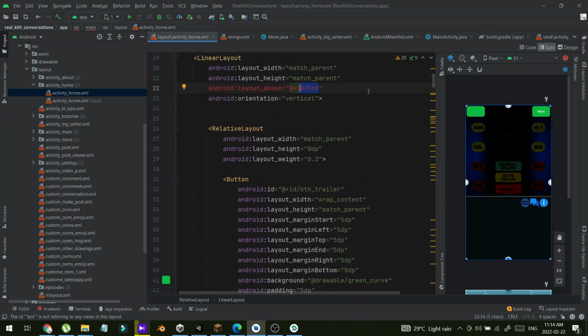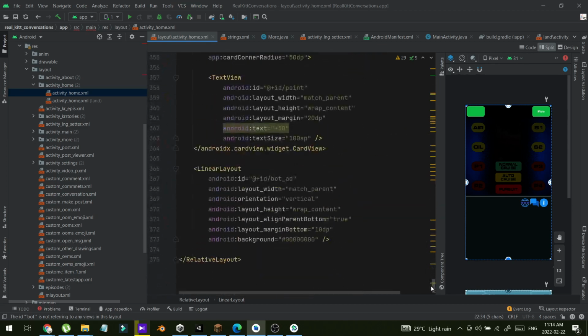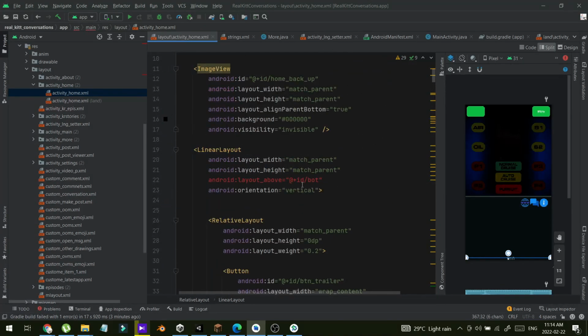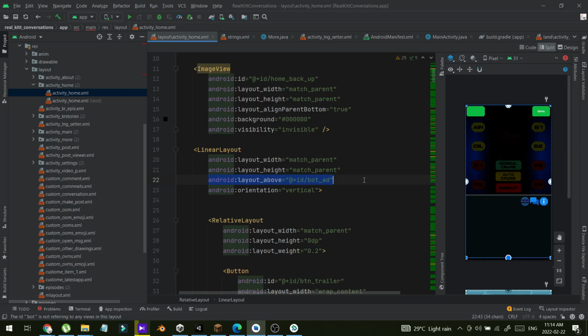So what I'm going to do is, actually I have changed one of my IDs from bot ID to bot add ID. So I'm going to copy this ID and paste it here. Once you see the error, you can get the idea how to fix this. So the tricky thing is how you can find the error. So this is how you can find the error.